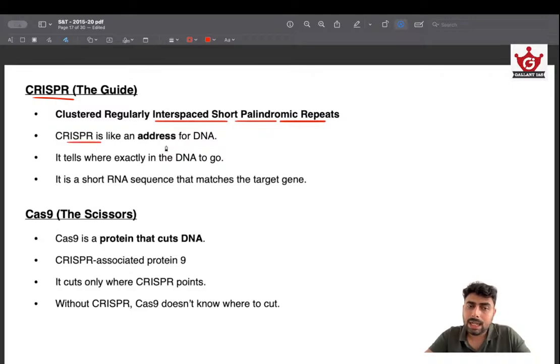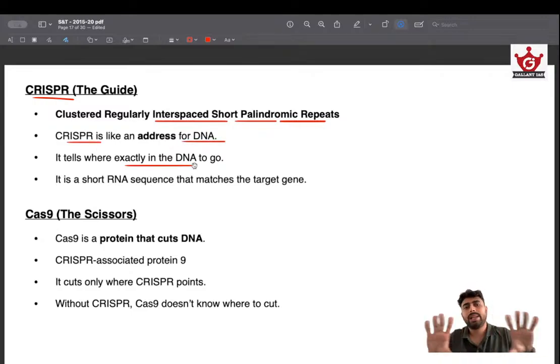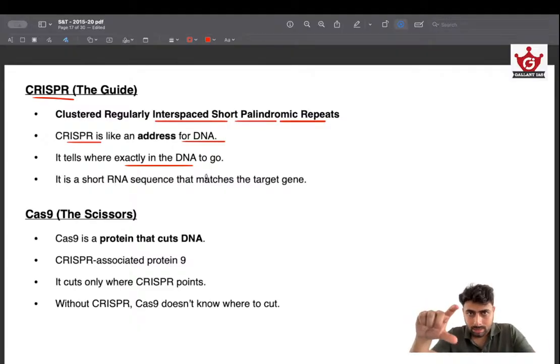So CRISPR is like an address for DNA. It tells where exactly in the DNA to go. DNA is like a large sequence with multiple repeating nitrogen bases, so there are a lot of points to go to. In order to guide our scissor, or whatever we are using to cut the DNA or make changes to it, we need a guide, just like an address. So CRISPR is the one that is providing that.